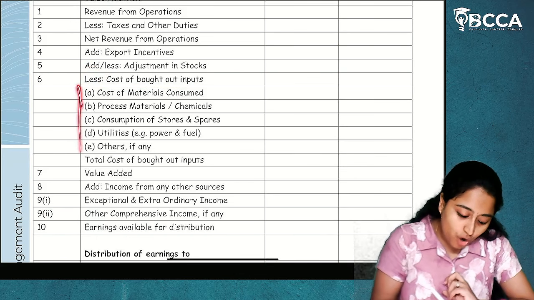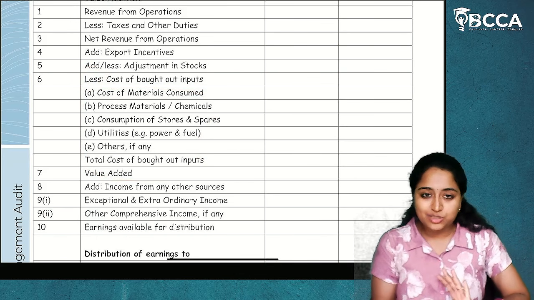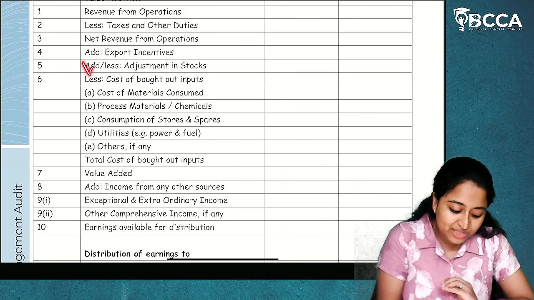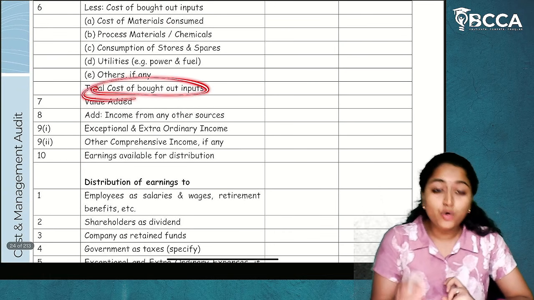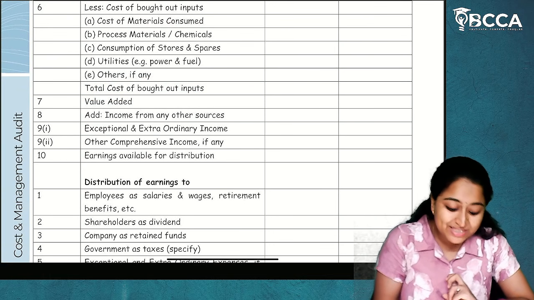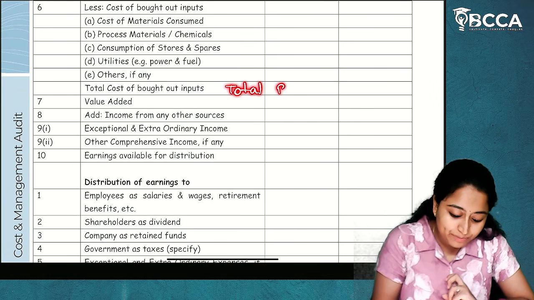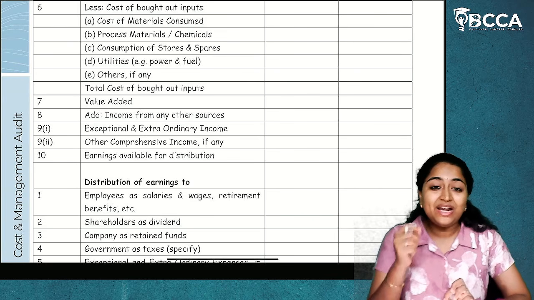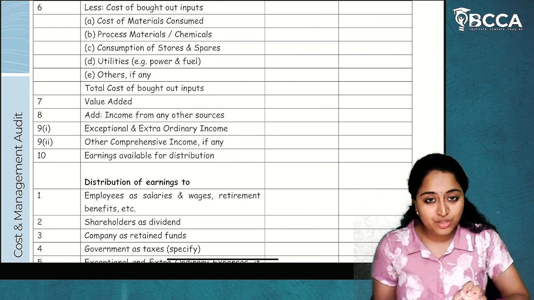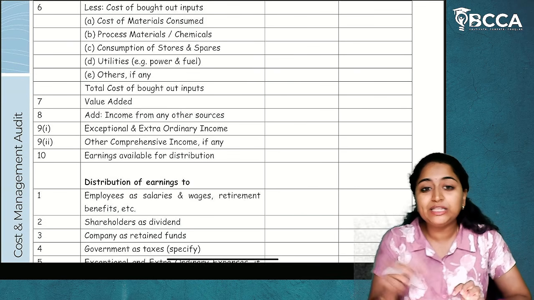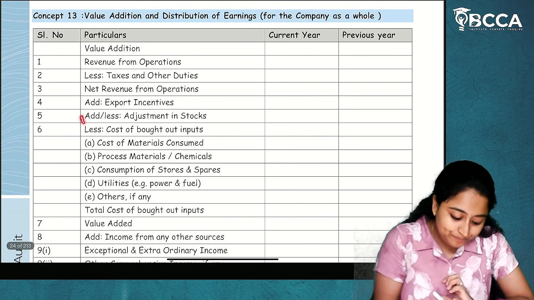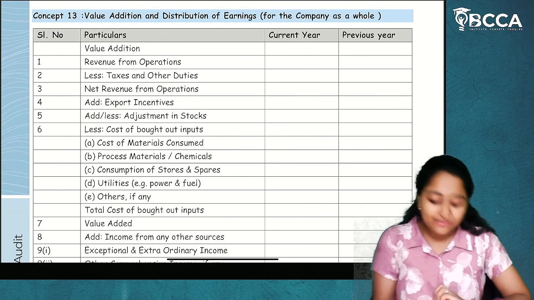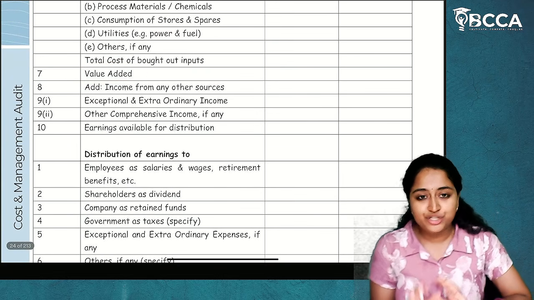So whatever cost is incurred, all those costs will be reduced from this total of A. Then we will take the total of cost of bought out inputs. This will be our total of B. Now, if we eliminate B, which is the total of cost of bought out inputs, from A, we will get the value addition.